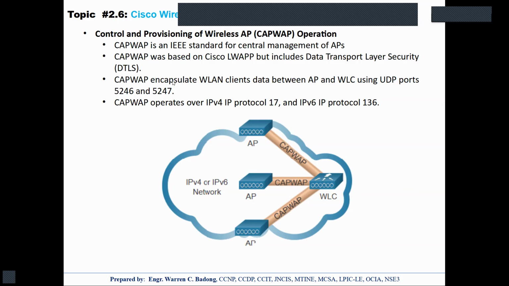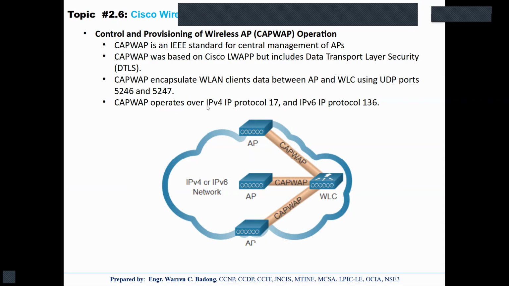This is the standard encapsulation protocol for encapsulating the wireless LAN client data, which is transmitted between the AP and the WLC. So the encapsulation protocol is called CAPWAP. It utilizes UDP ports 5246 and 5247.